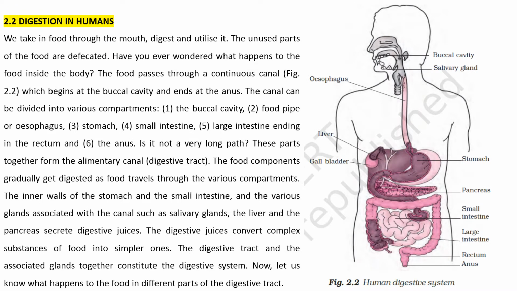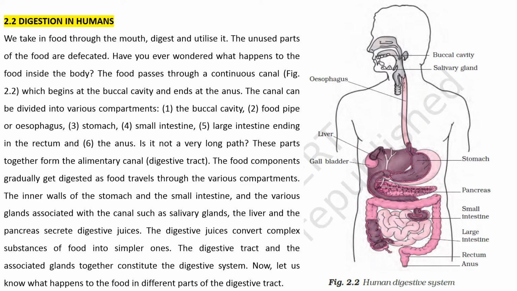Digestion in humans. We take in food through the mouth, digest and utilize it. The unused parts of the food are defecated. Have you ever wondered what happens to the food inside the body? The food passes through a continuous canal, figure 2.2, which begins at the buccal cavity and ends at the anus. The canal can be divided into various compartments.